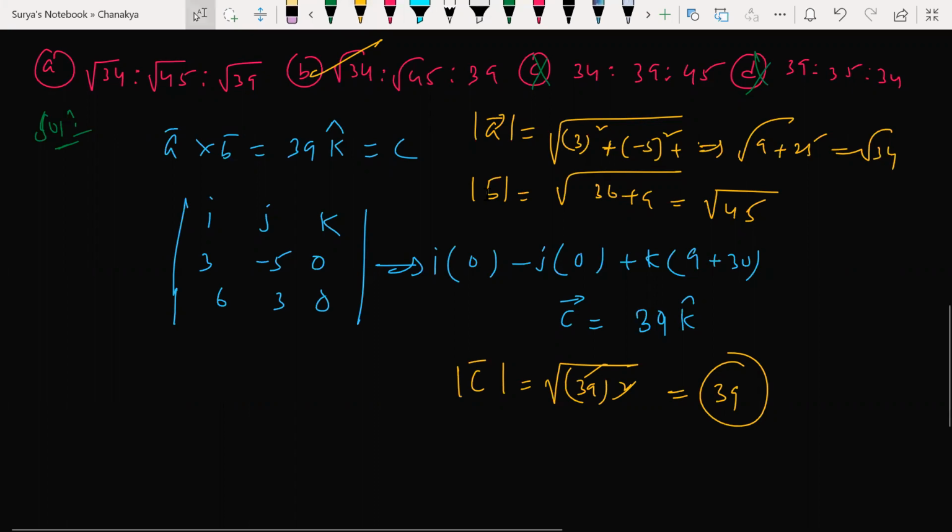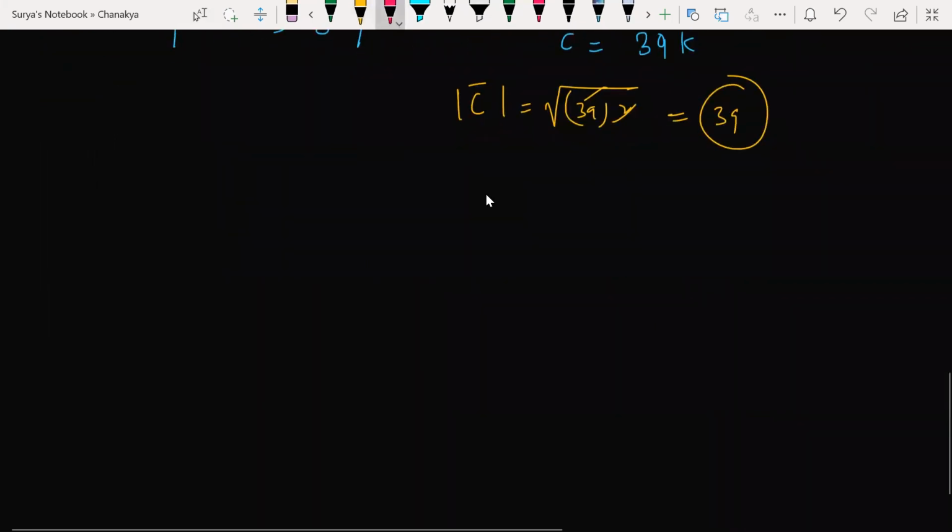Next question. Very simple question. You cannot take this much time to solve this simple question. Next, the JEE 2004 question.